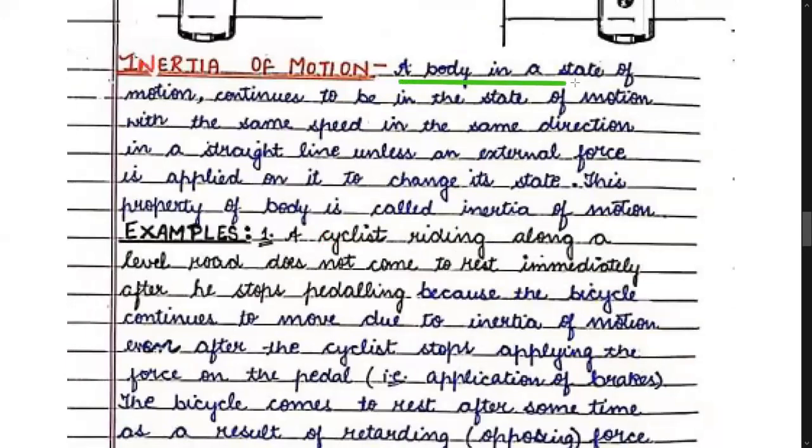A body that is already in a state of motion will continue to be in the state of motion with the same speed and in the same direction in a straight line unless an external force is applied on it to change its state.